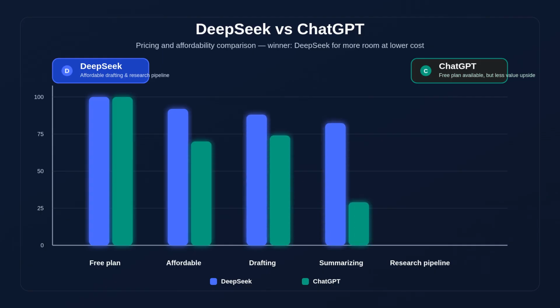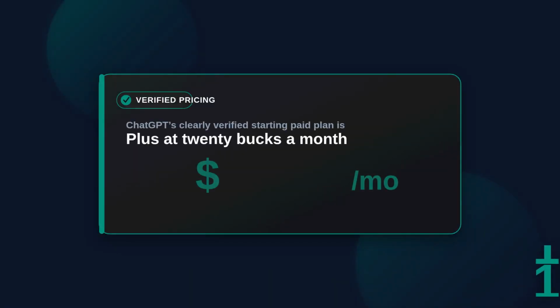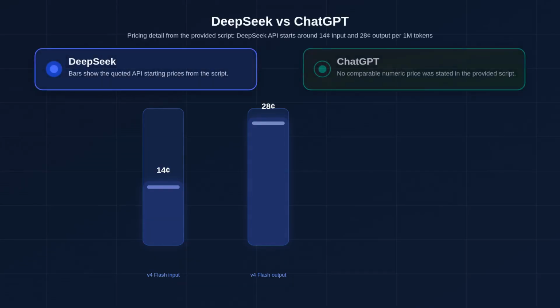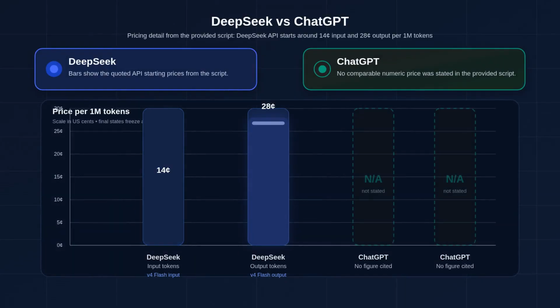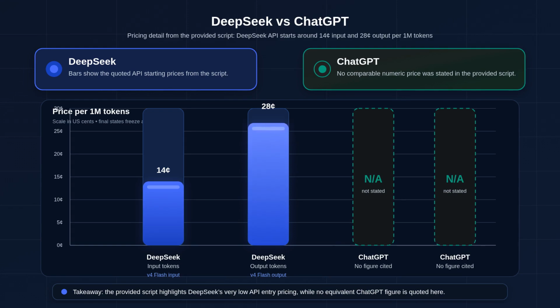On pricing, DeepSeek does have a free web assistant, and ChatGPT also has a free plan. ChatGPT's clearly verified starting paid plan is Plus at $20 a month. DeepSeek's official paid consumer subscription was not publicly verified in the research I saw, but its API pricing starts very low, around 14 cents per million input tokens and 28 cents per million output tokens on V4 Flash.